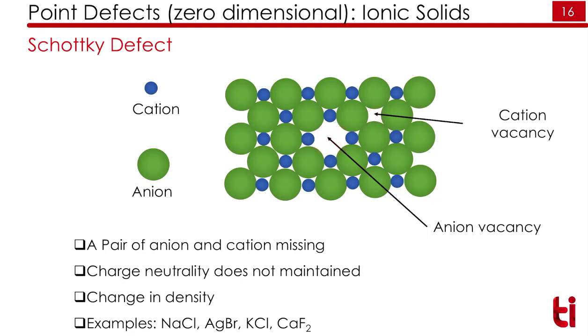Here we can observe that a pair of anion and cation is missing. Charge neutrality is maintained. There is a change in the density because cations and anions go missing from their positions. Examples are again NaCl, AgBr, KCl and CaF2.